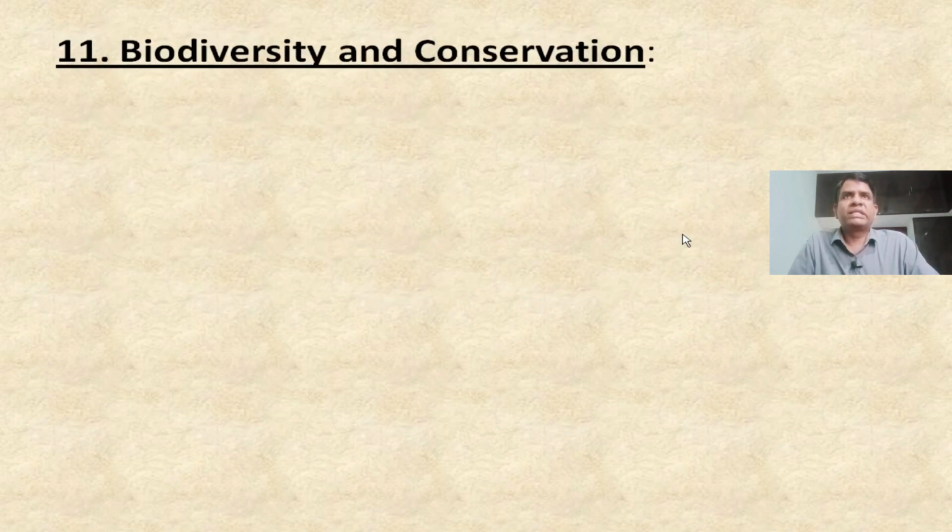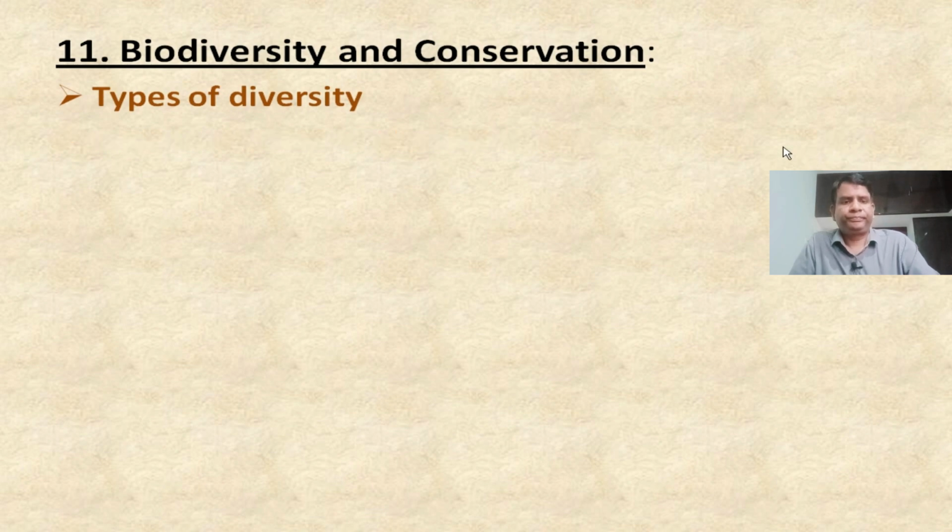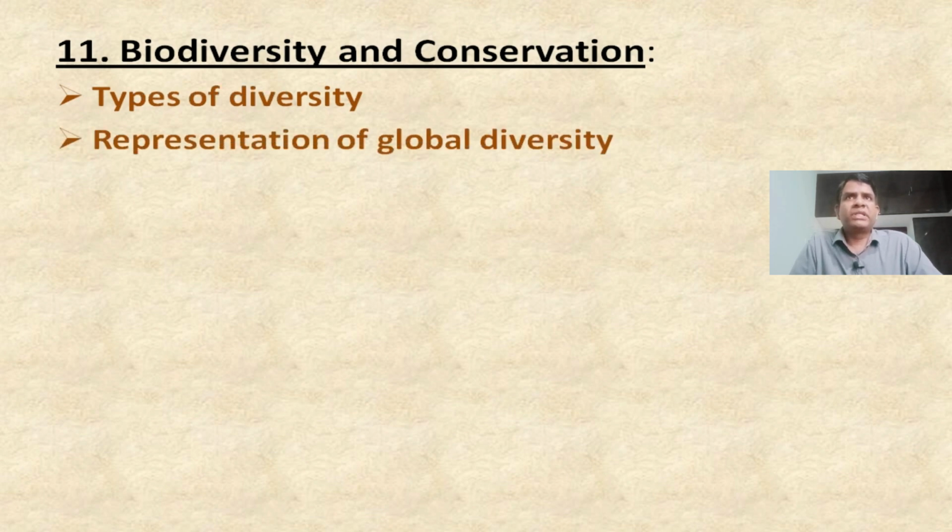Next one, last chapter, that is biodiversity and conservation. Types of diversity: alpha, beta, gamma, and other types of diversity are there that you have to focus more on. In this chapter, types of diversity is very important for short answers, and representation of global diversity. The diagram associated with this one, the flow chart, is important.